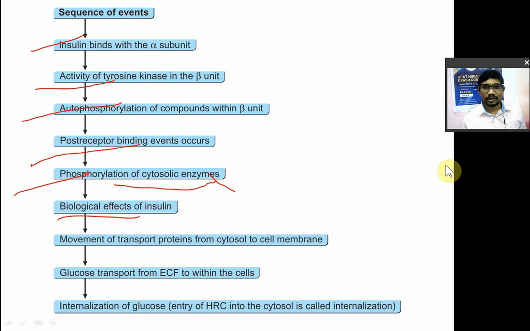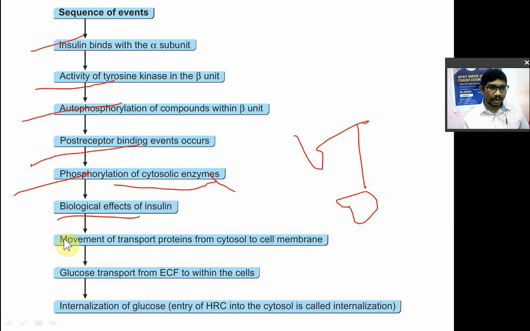Anabolic reaction के लिए कौन से enzyme लेंगे? For example, synthesis of glycogen from glucose, that is the anabolic reaction. Okay, now catabolic reaction means oxidation of glucose by Krebs cycle or by glycolysis, that is the catabolic reaction. So catabolic reaction के लिए जो एंजाइम लगते हैं वो बढ़ जाएंगे, एक्टिवेट हो जाएंगे. एनाबॉलिक के लिए जो लगते हैं वो कम हो जाएंगे. That is the action of insulin.